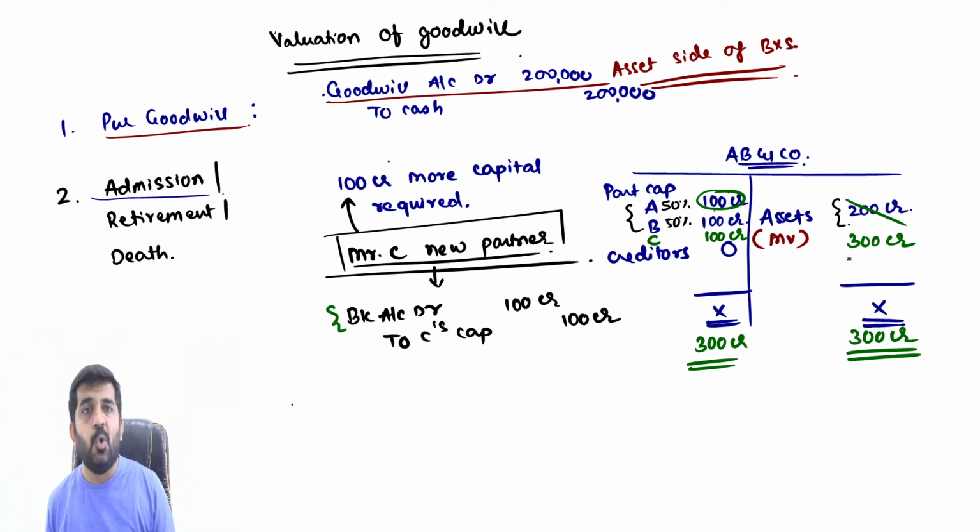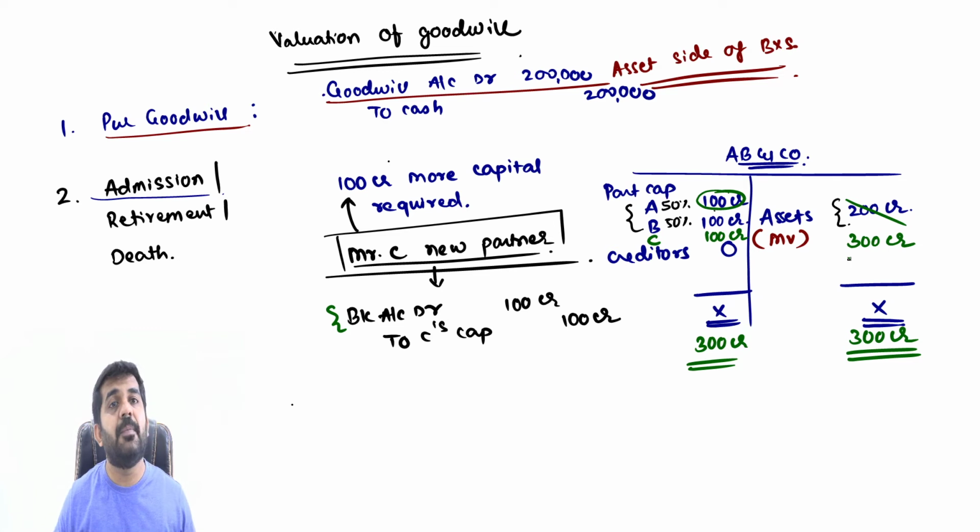So at the time of admission of the partner, normally the new partner is required to bring in the capital, so that now they all become equal partners. You will find this type of statement in your question. Questions we will be doing at last. But Mr. C is bringing in his share of capital. His share of capital is nothing but 100 crore rupees. But understand, here there is a problem. And understand what is the problem.